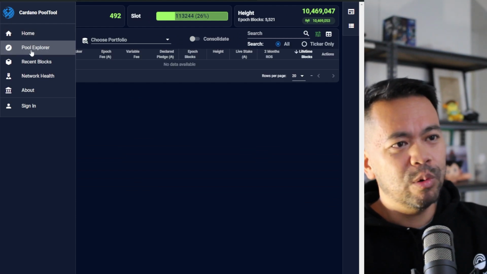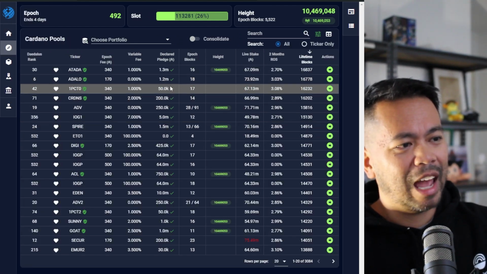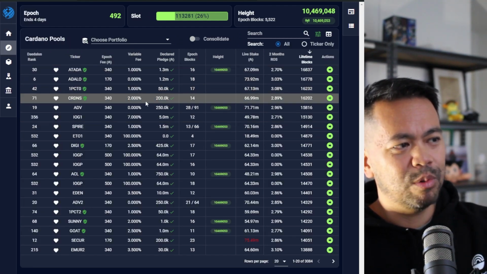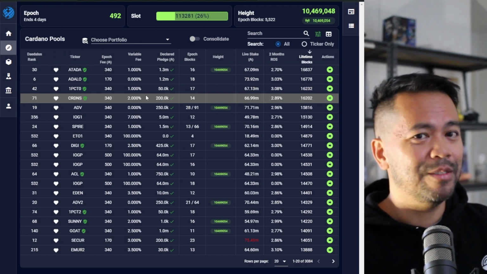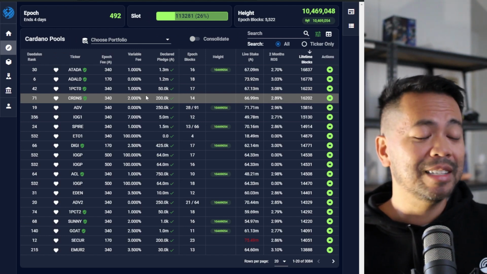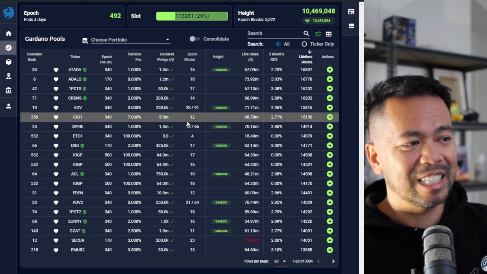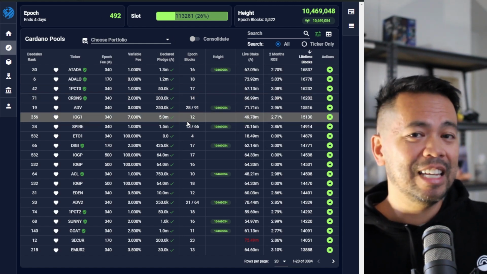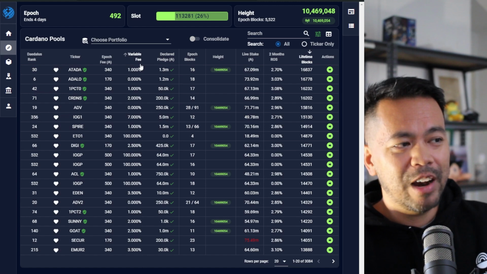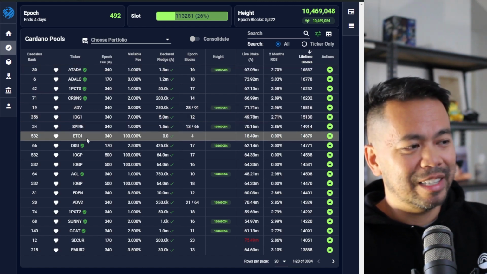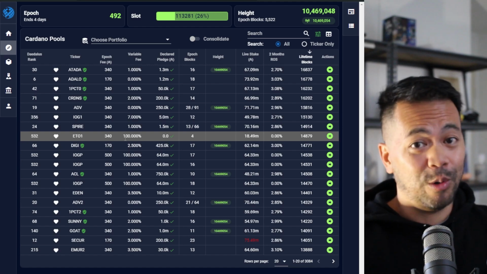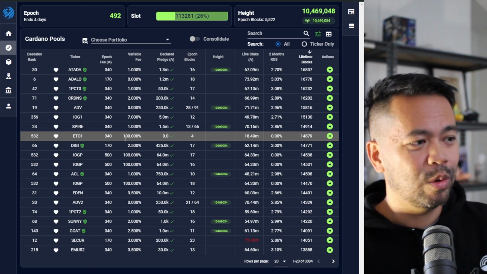You can click on Pool Explorer here and have a look at all of the stake pools out there. Now, there's a lot of data here on the screen. It gets a little bit confusing. I've done videos in the past that really break down what all of these things mean. The main things that you need to look at is, one, the variable fee. Is this fairly low? See this one here, 100%? You do not want to stake to that one because you won't get any rewards from it.